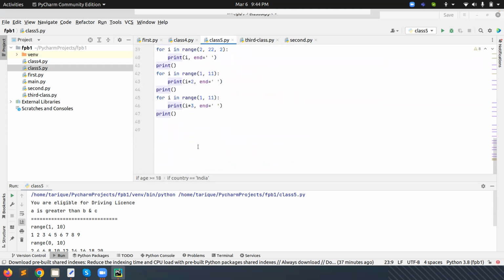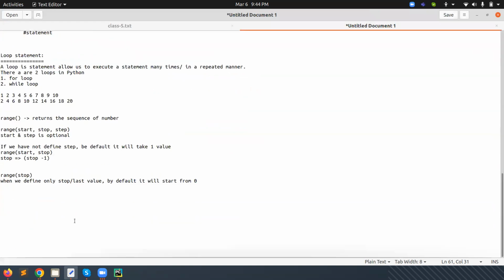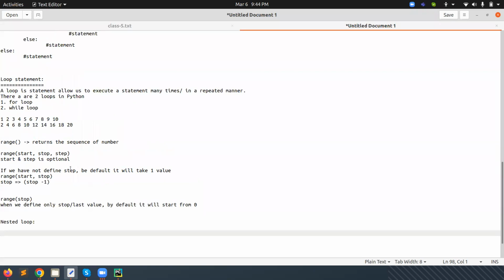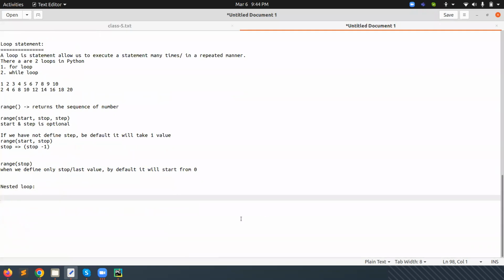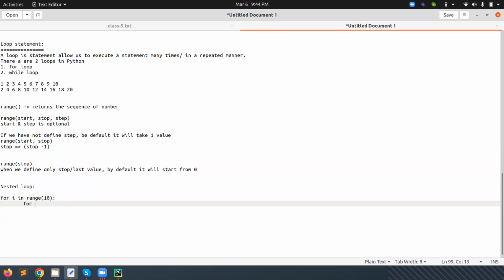Okay, in the same way, we can do this with a nested loop also. Nested loops are very important in programming. Here we can write for i in range 10, for example, and give the body. Again, we can have for j in range 5, and then we need to give a colon.